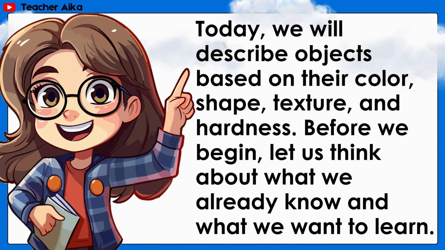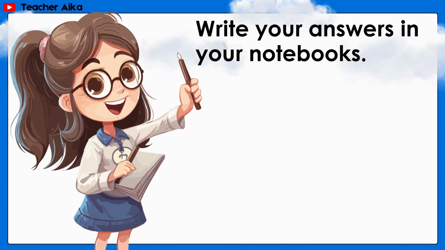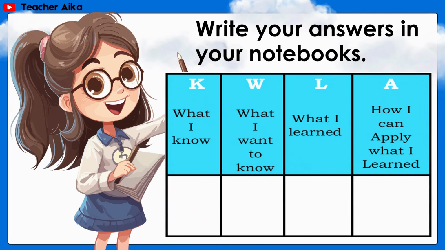Before we begin, let us think about what we already know and what we want to learn. Write your answers in your notebooks. First column, what I know. Second column, what I want to know.